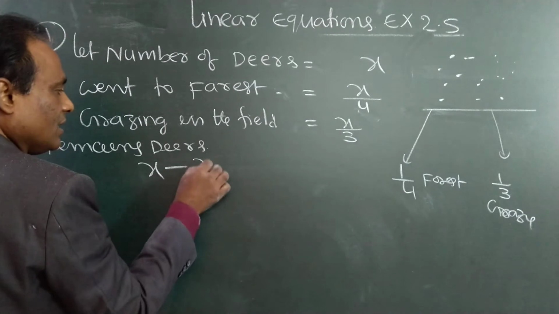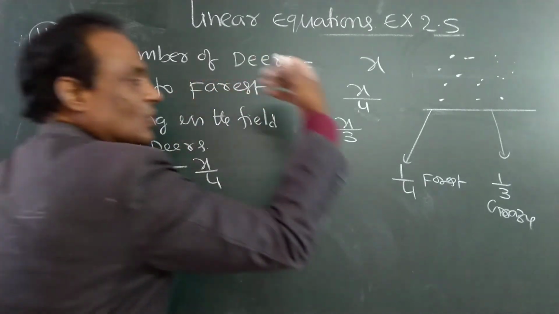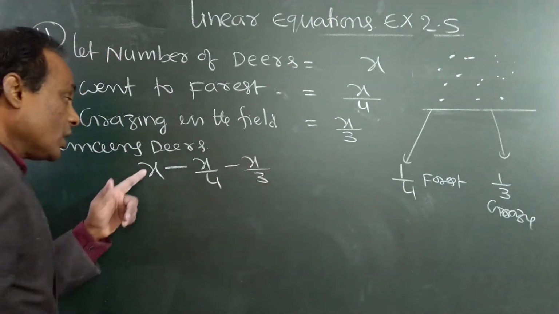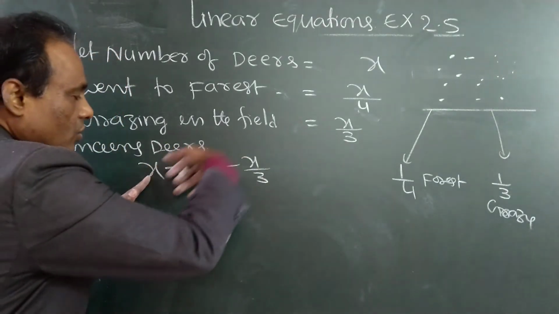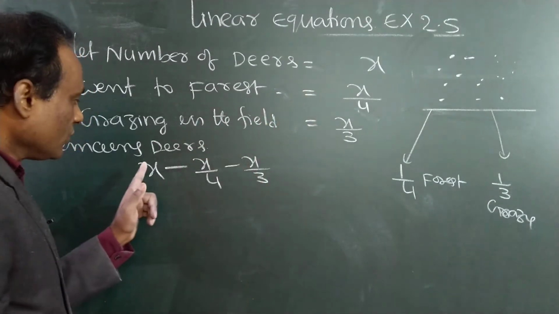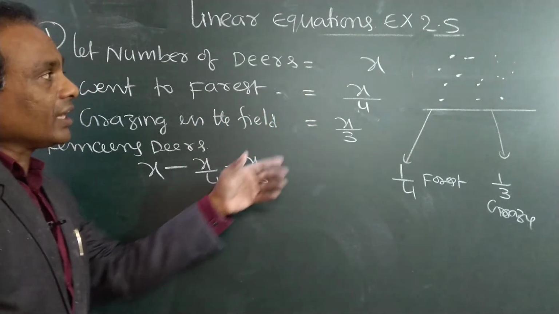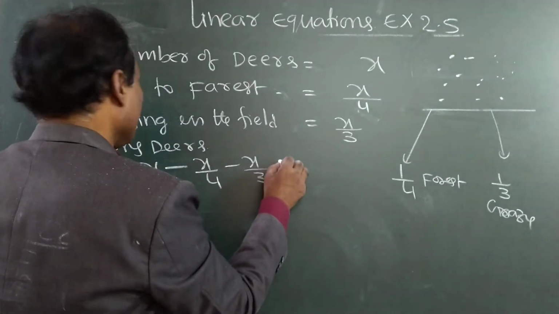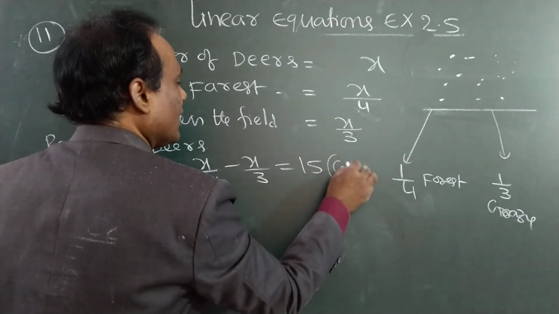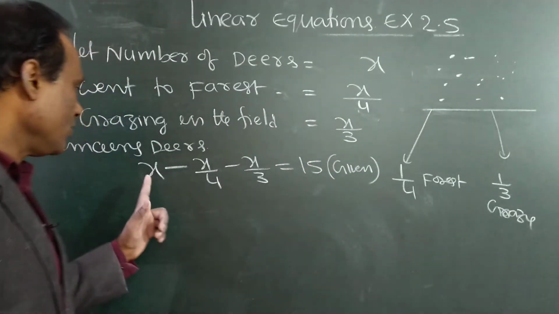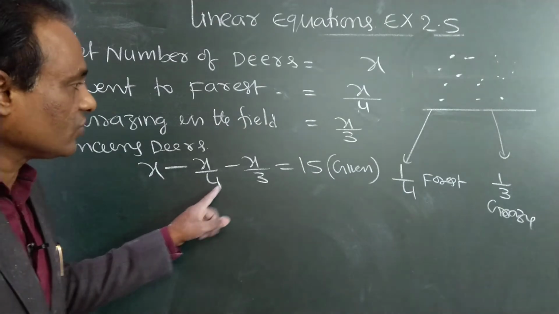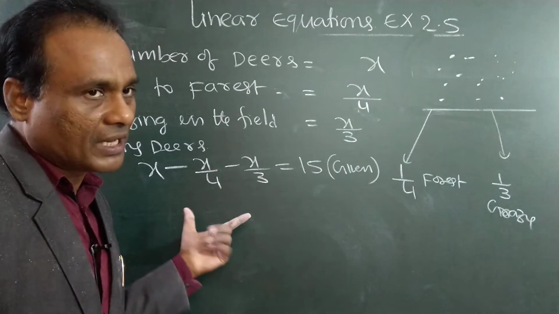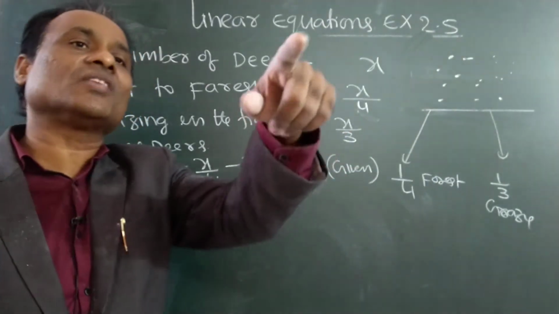What should be subtracted? x by 4. Some went to the field. How many? x by 3. So total deer x. From that some went to the forest, some went to the field. If you subtract these two from the total, the remaining deer will be here. How many are remaining? The remaining is given in the problem as 15.